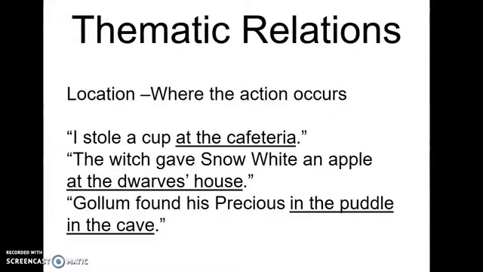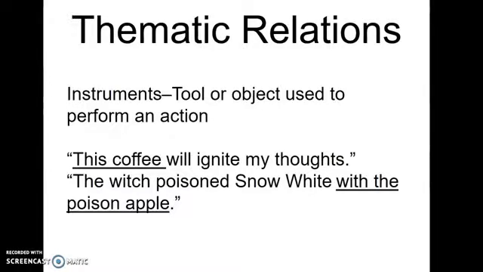Our next example, "The witch gave Snow White an apple at the dwarf's house." So the action of giving an apple occurred, it began and terminated at the dwarf's house. So that makes it a location and not a source or a goal. Similarly, "Gollum found his precious in the puddle in the cave," where both adverbials specifically suggest where Gollum found his precious.